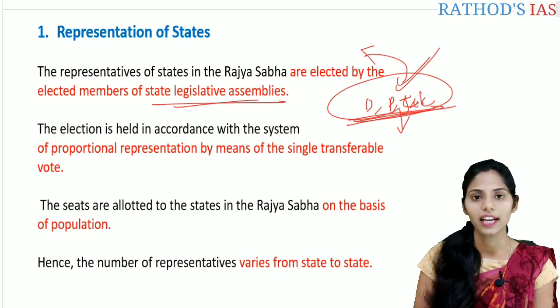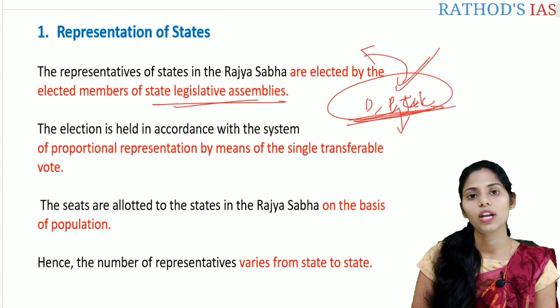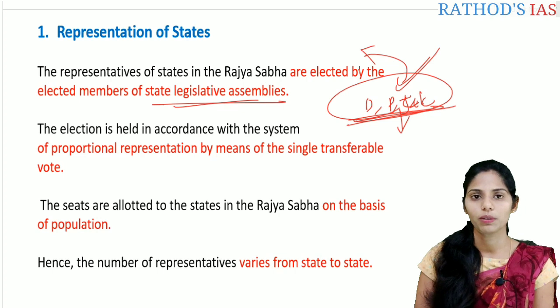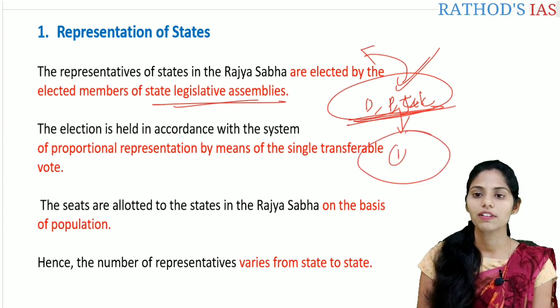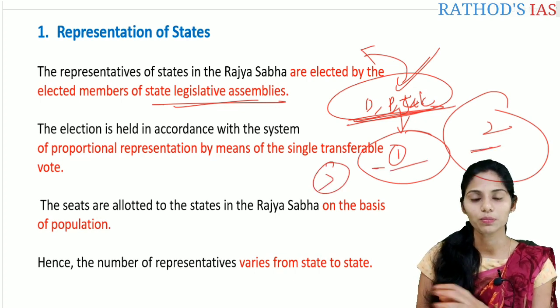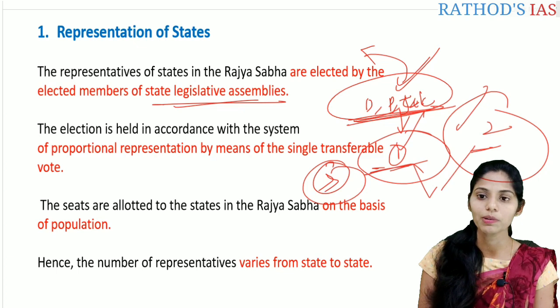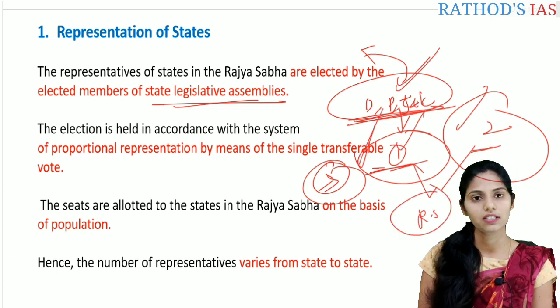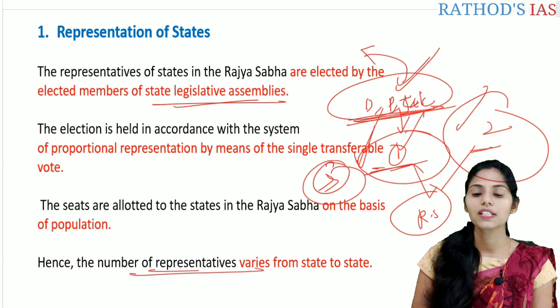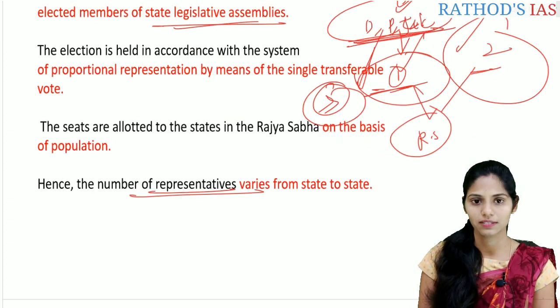That means the election is held in accordance with the system of proportional representation by means of the single transferable vote. The seats allocated in the Rajya Sabha are based on population. For example, take state 1, state 2 and state 3. State 1 and state 2 have more population compared to state 3. So the representation from state 1 and state 2 will be more in the Rajya Sabha compared to state 3. Because of this, the number of representatives varies from one state to another, because seats are allocated in the Rajya Sabha mainly based on the population of that state.